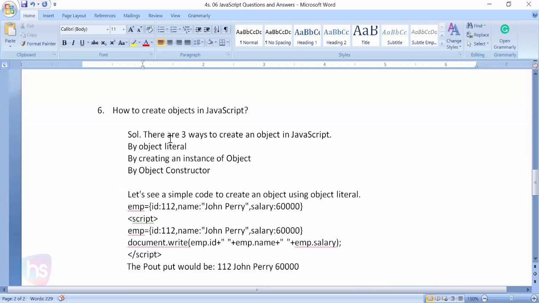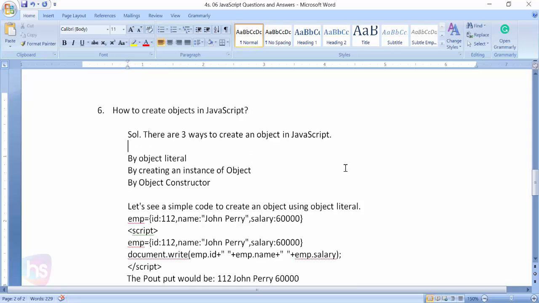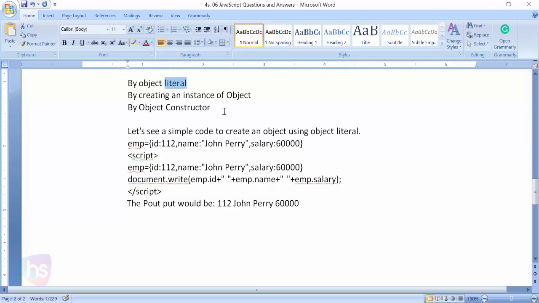Coming to the next one: how to create objects in JavaScript. There are three ways to create an object in JavaScript. The first is by object literal, the second is by creating an instance of an object, and the third is by object constructor. Let's see simple code for creating an object using object literal: emp equal to id, that value, and name, that value. Three name value pairs are added to this emp object.